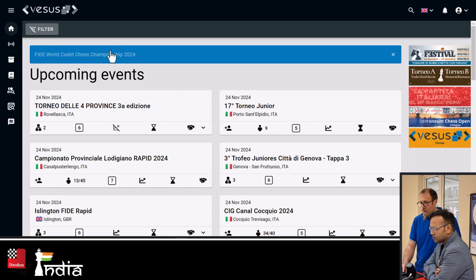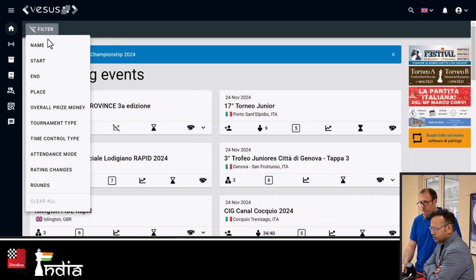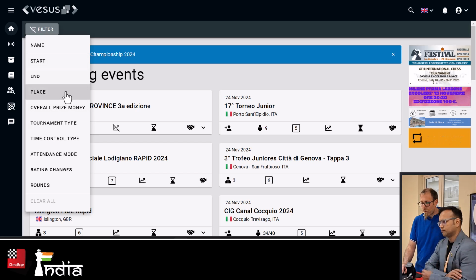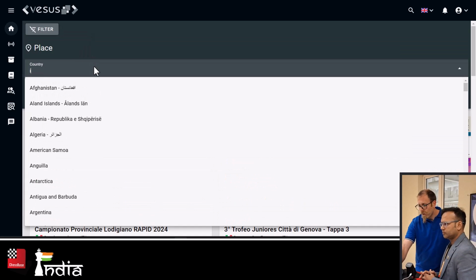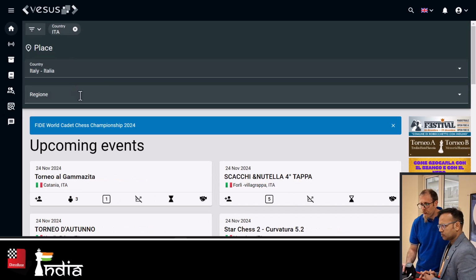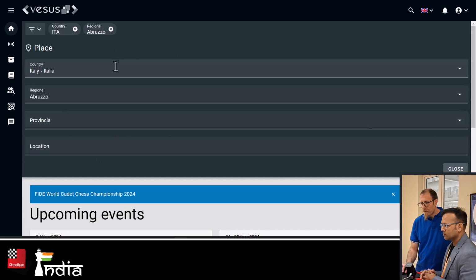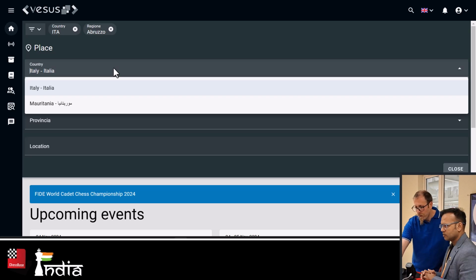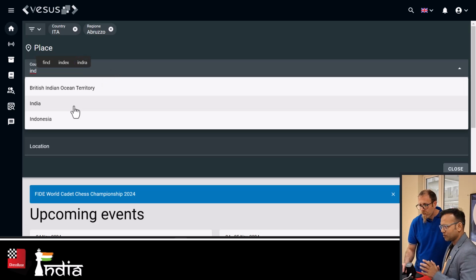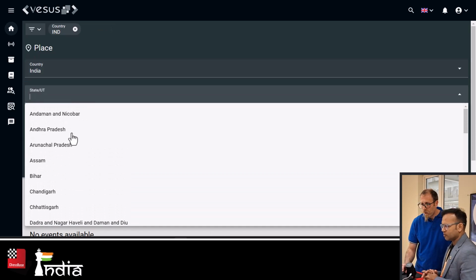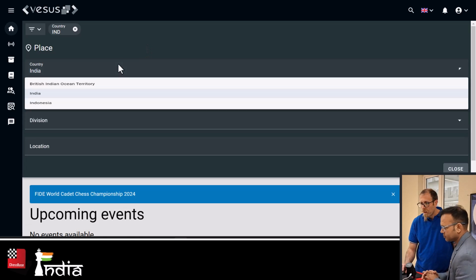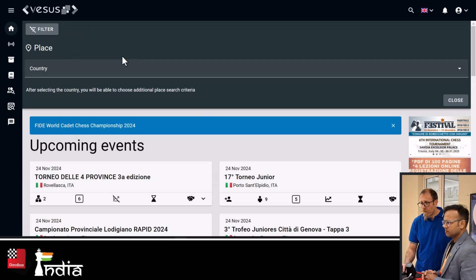Each of the pages makes it easier for you to search. You have a number of filters that you can use. You can search for a tournament in a specific place, and not only a country, you will also be able to select administrative divisions for each of the countries. For example, India, you also have these? Yes, we have that for everything. Hopefully, not many people are using it in India right now, but you have everything in here. You have the whole list of states, and the more people use it, the more events you will have as well. So yes, you have filters on all the pages.